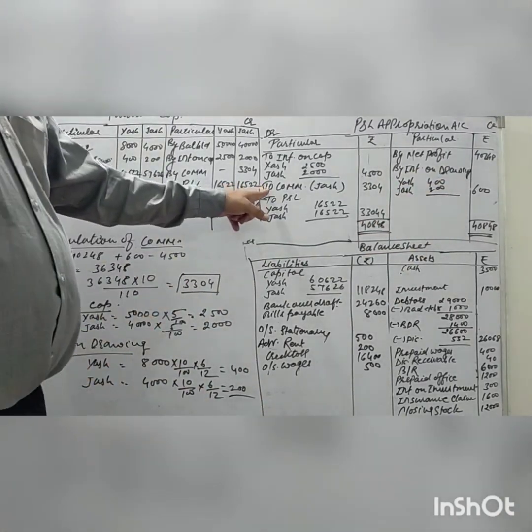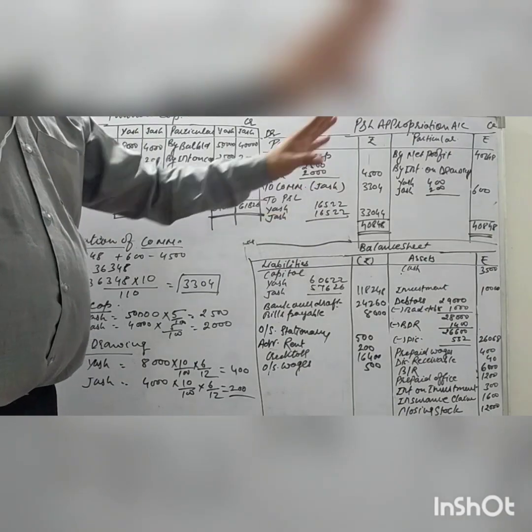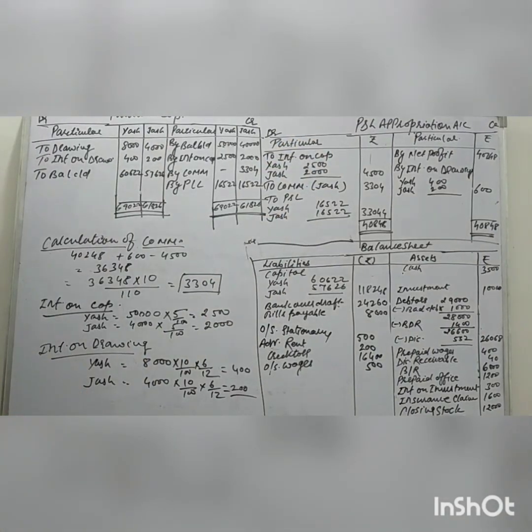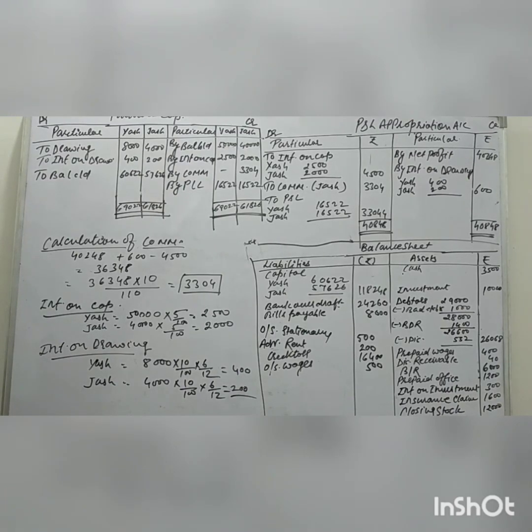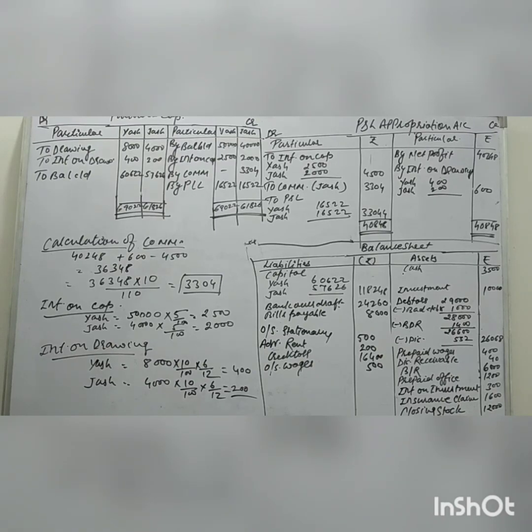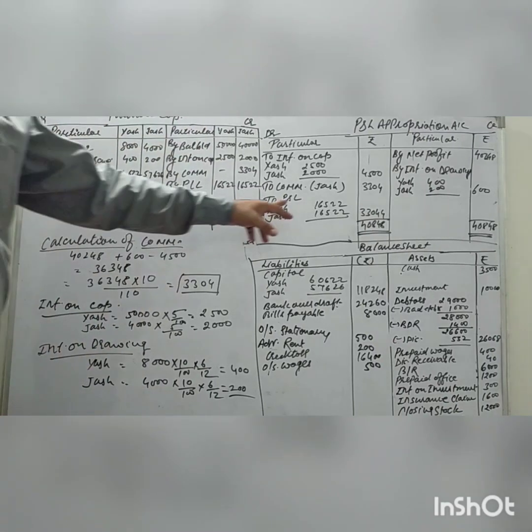Now come to the commission of Just. The last adjustment is already related to the P&L account, so it's time for solving this adjustment. 10% commission is payable to Just from the profit after deduction of commission. So how to calculate Just's commission?